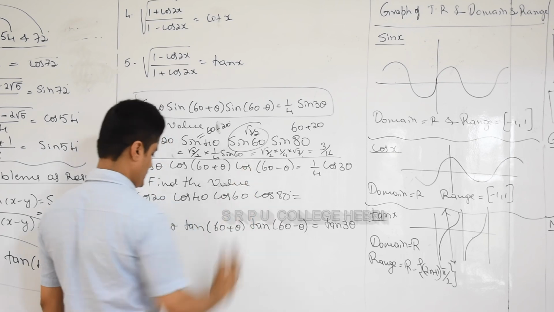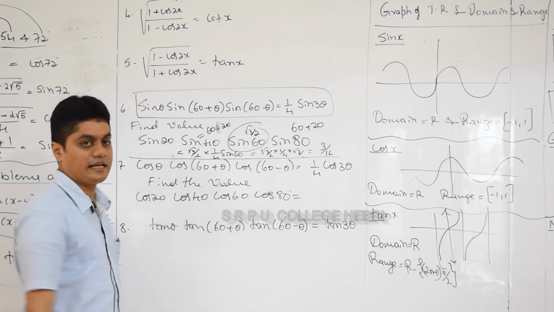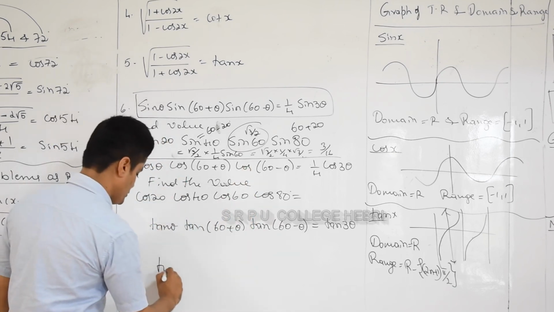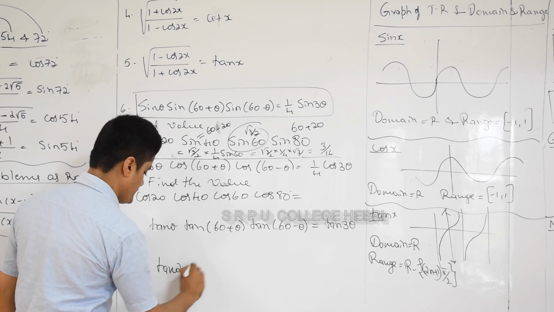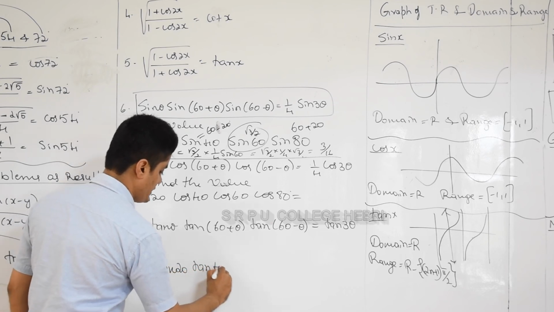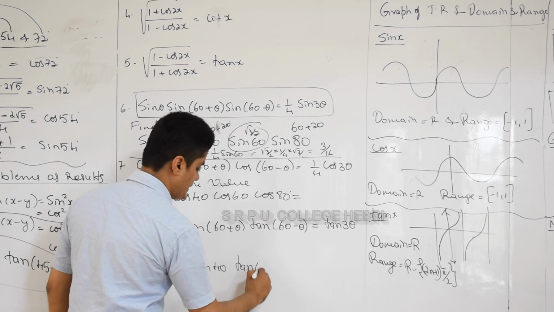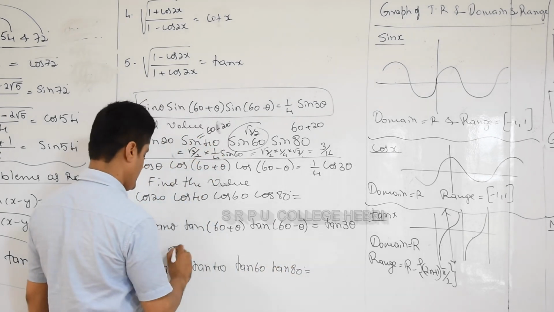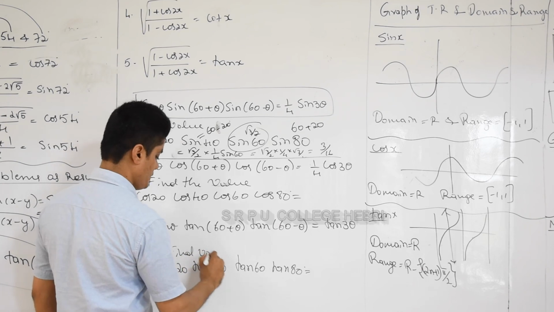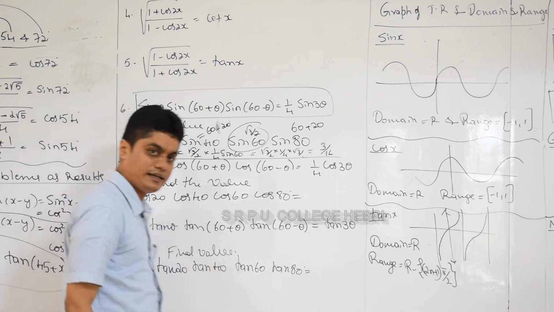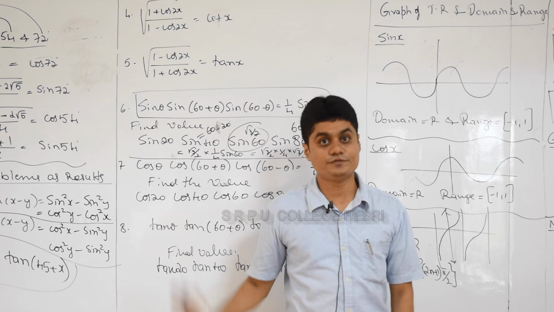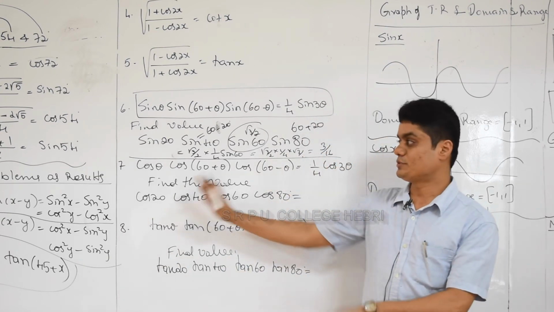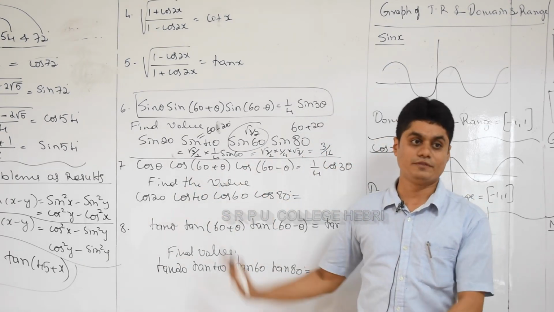Find the value. The same continues for tan also. It is also very useful to solve this problem: tan 20 degrees, tan 40 degrees, tan 60 degrees, tan 80 degrees. Try this, you can answer it very easily. This is for you to work out, find the value. Right? Very good. So remember these very useful problems. This is about problems from trigonometry as a formula.